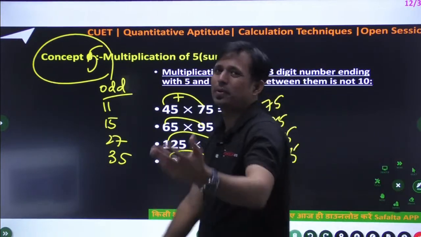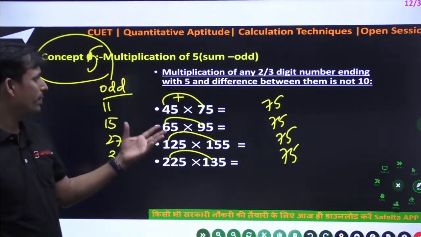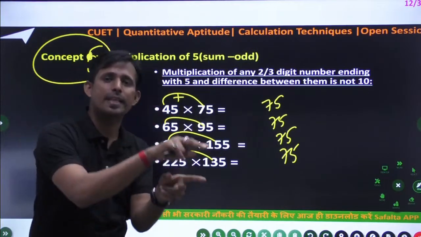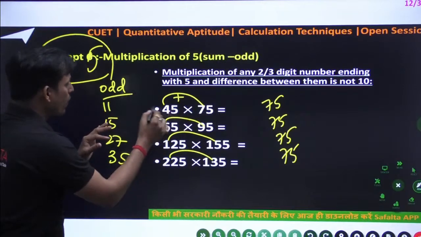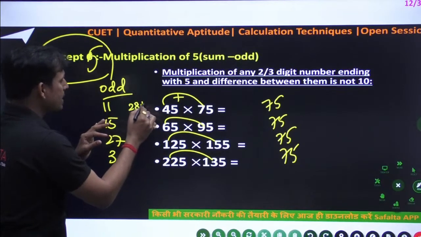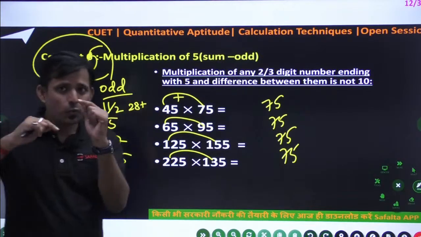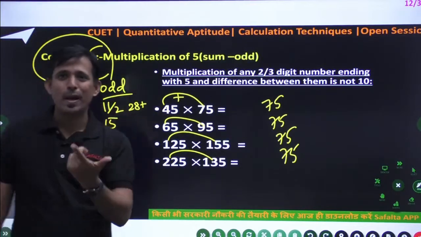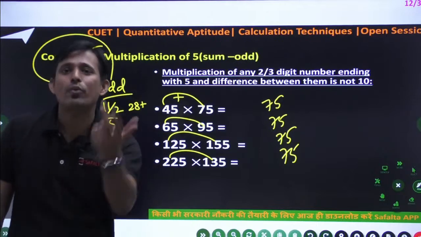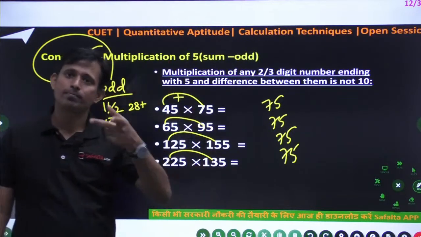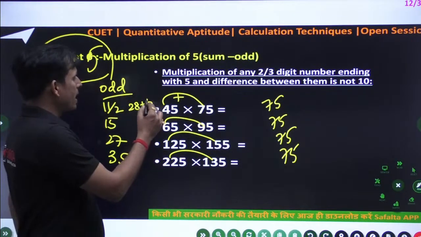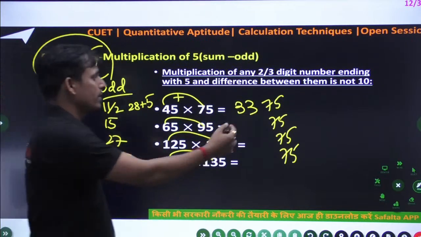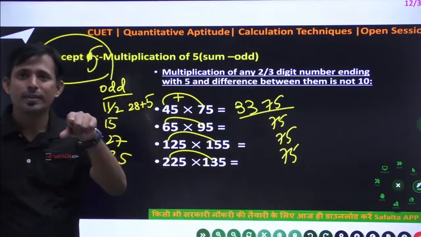75. And the very simple thing, it's not tough. Similar means the technique will be similar, the concept will be the same, like 7 into 4, that is 28, plus half of 11. Now one question will come in your mind: sir, half of 11 is 5.5, so can we write 5.5 or 5? 5 only. So you can write 5. So 3375 will come in this particular sum.